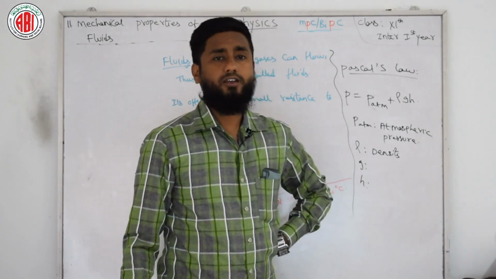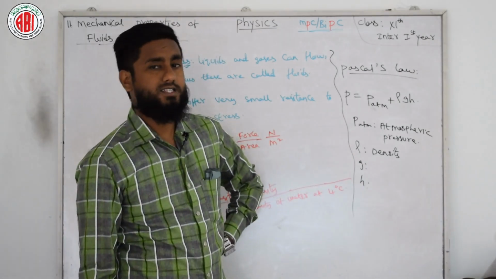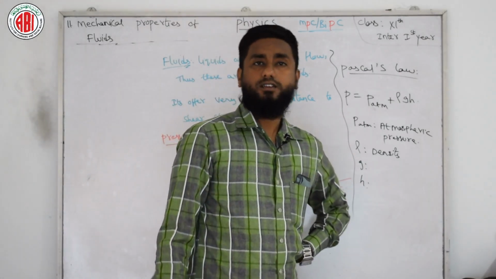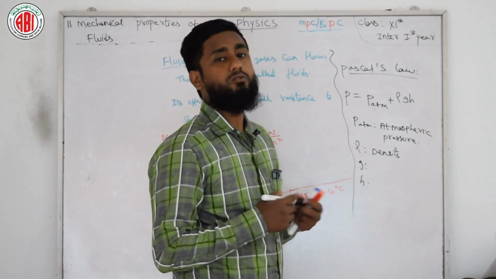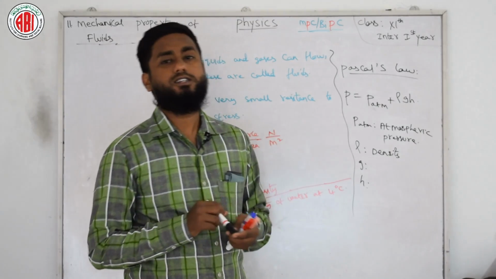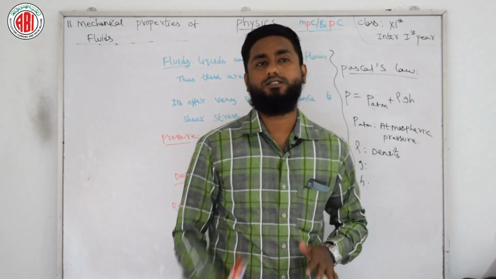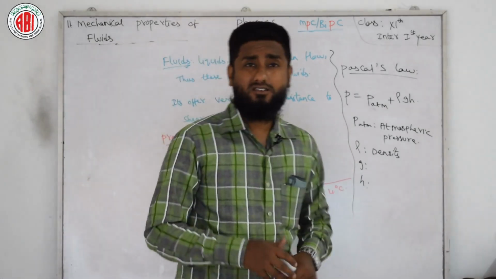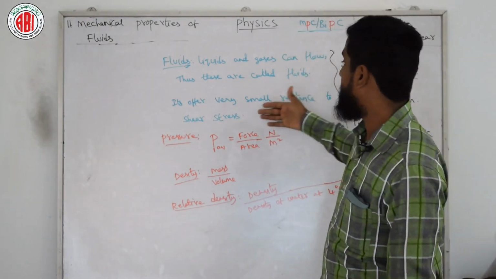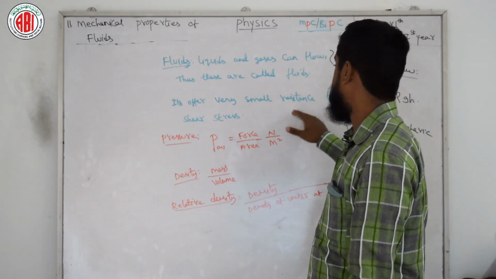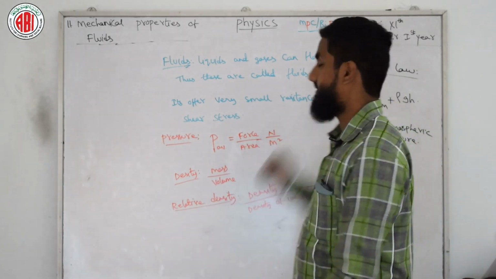Open tube manometer is an instrument used to measure pressure differences. The name of that instrument is the open tube manometer, which is usually used to measure the pressure at different levels. So this is the intro part of our 11th chapter: what is fluid. The main property of fluid is that it has very small resistance to shear stress. We have pressure, density, relative density, and Pascal's law.